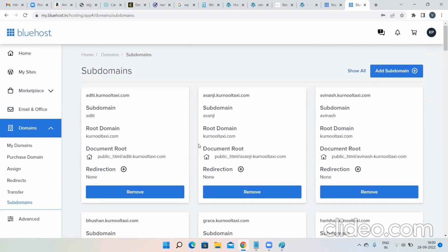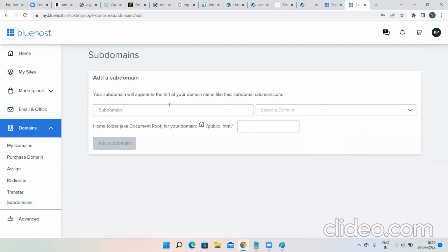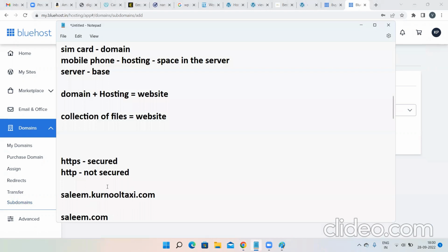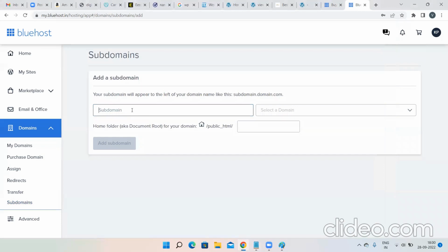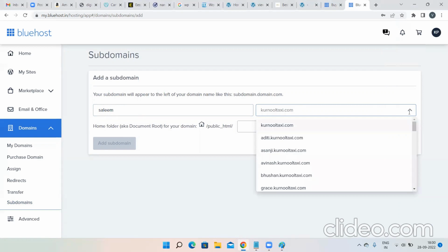So how to create a subdomain? I want to create a new domain called salim.karnooltaxi.com. Obviously I need to click on add subdomain over here. Then I need to type my subdomain. Concentrate on this part. This is my main domain and this is my subdomain. They are asking for our subdomain name, so Salim is my subdomain name. And a subdomain is part of which domain? Main domain, karnooltaxi.com. Exactly.